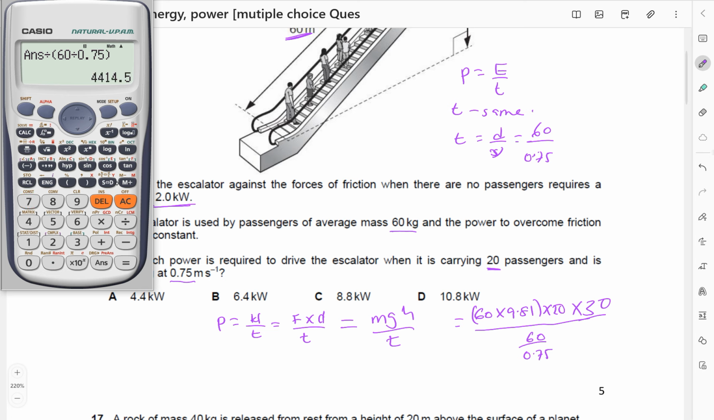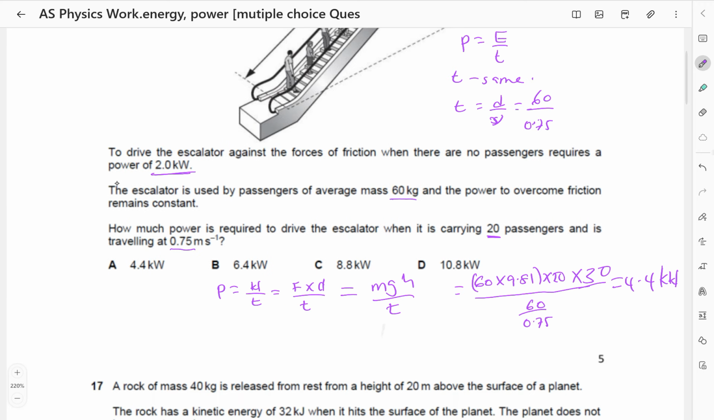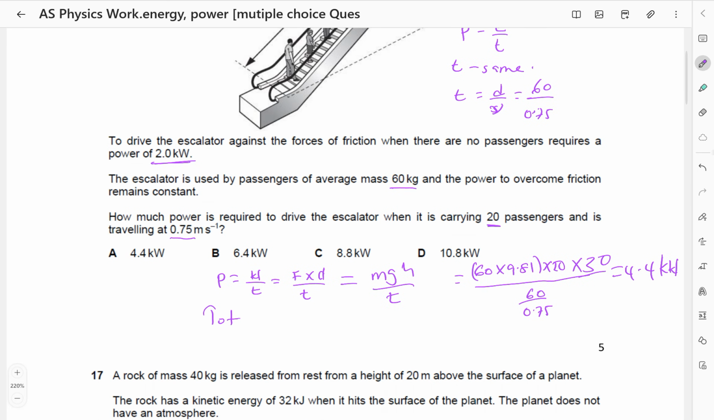So this is giving me 4.4 kilowatts. But remember, the escalator alone required a power which was 2.0 kilowatts. So it means the total power is going to be 2.0 plus 4.4, which gives us 6.4 kilowatts. So this is going to be the total power. Okay. So this was force times the vertical height, mg times h. So total power is going to be 6.4, which makes the answer B.